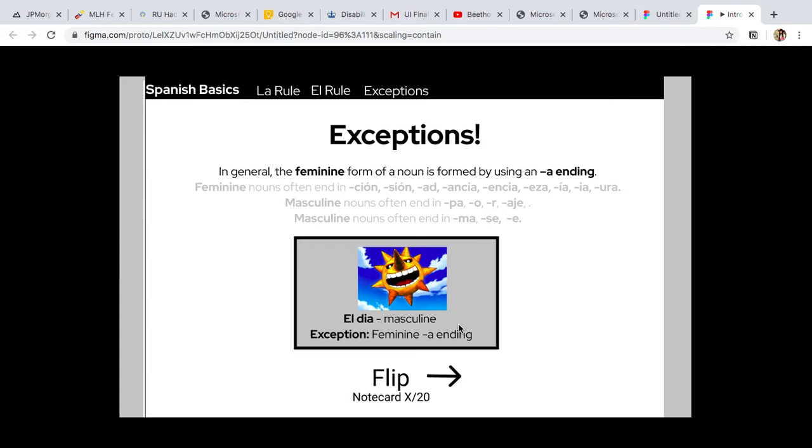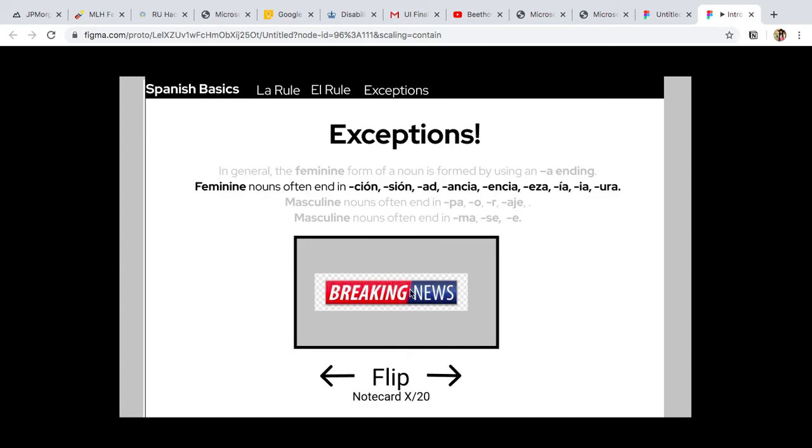Día ends in a, typically because of the rule, it should be feminine, but it's not because of the exception, so it's masculine, el día. So, oh, it looks like we changed rules already.